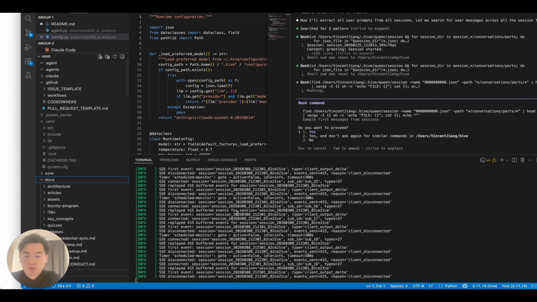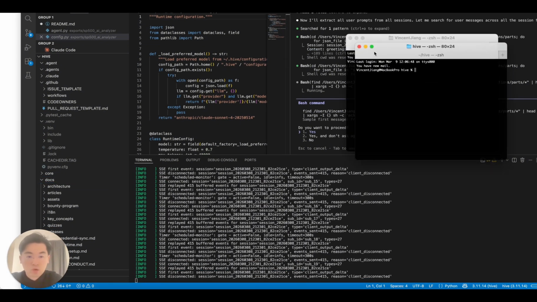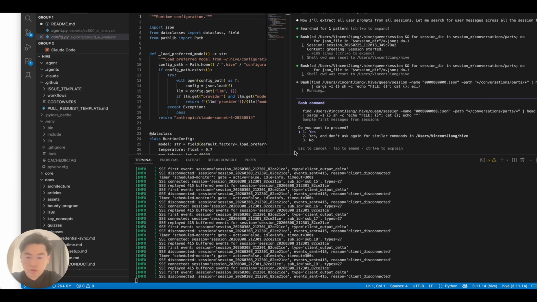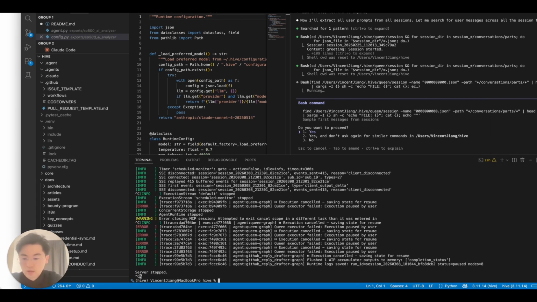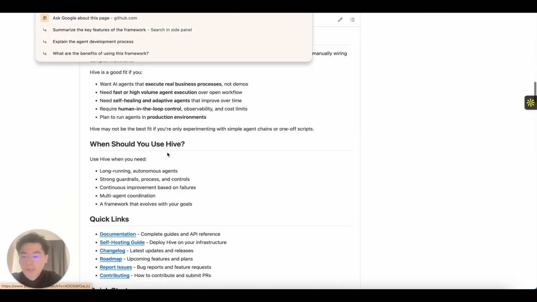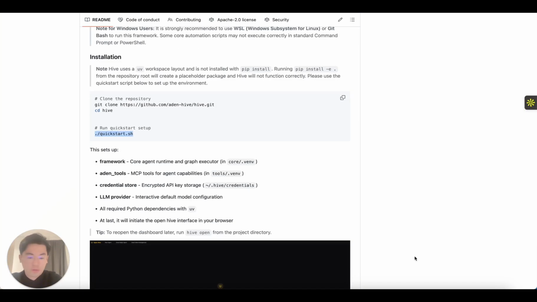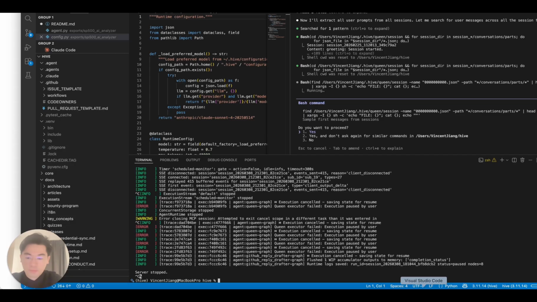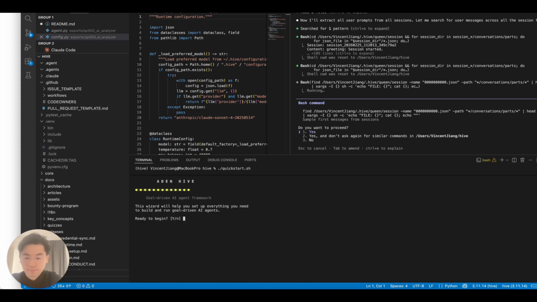So in this case, let me just close my terminal first and then start it from scratch. I just stopped the server, and now I just need to copy and paste this quick start setup system command. It's pretty easy, and then you just need to type in this. So you have your code all forked, so you should have the most up-to-date branch, right?